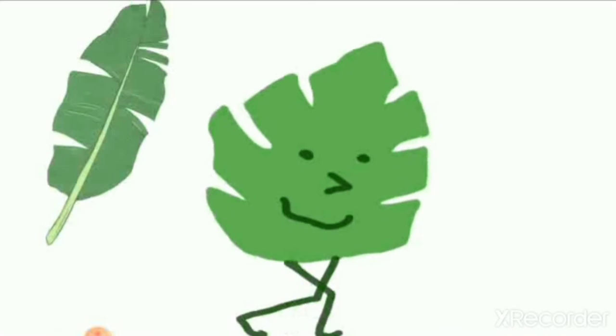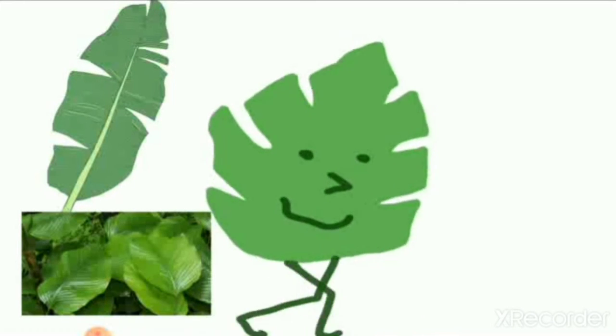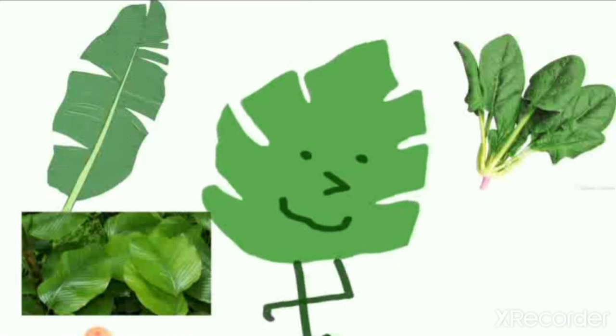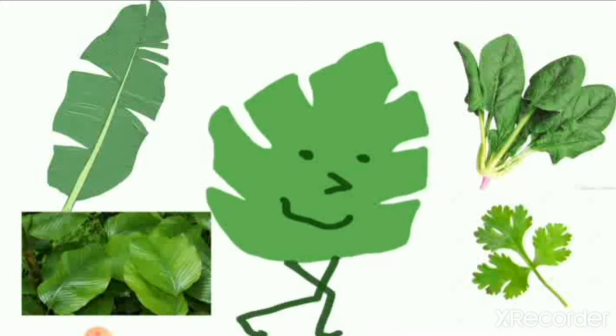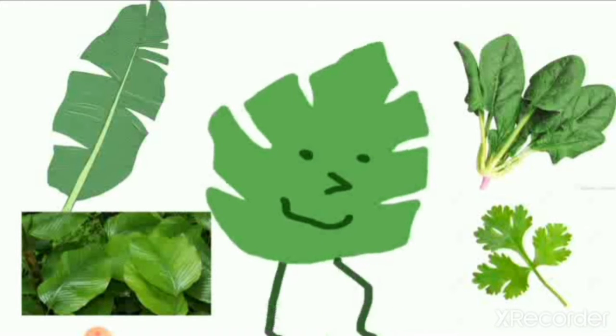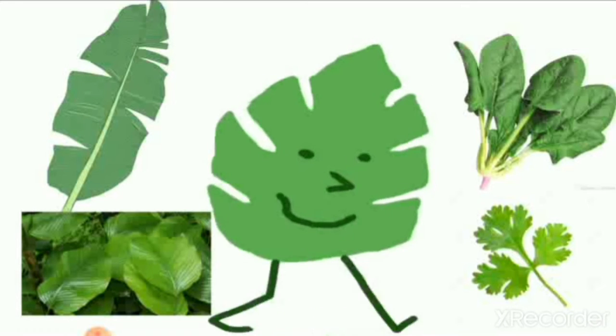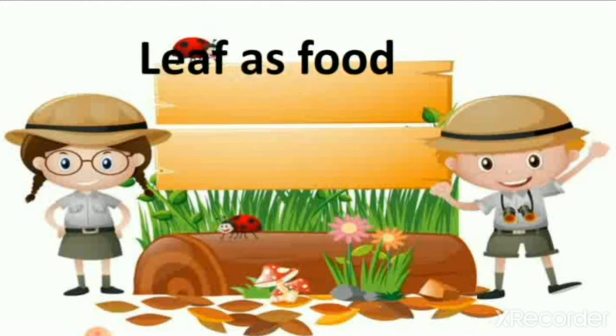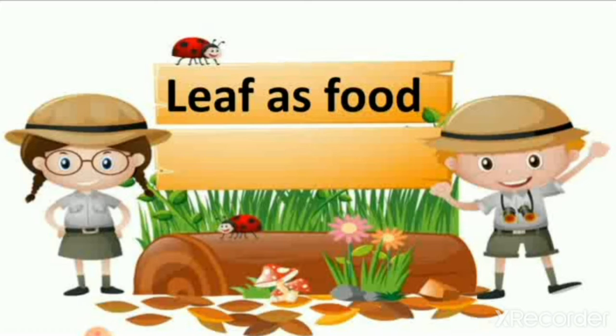So here you can see the different types of leaf. Coriander, spinach, banana leaf, and all are leaves of the plant. But we do not eat every leaf of the plant. Like banana leaf we do not eat. We use banana leaf as a plate, but we cannot eat it. So let's see which leaf we use as a vegetable.